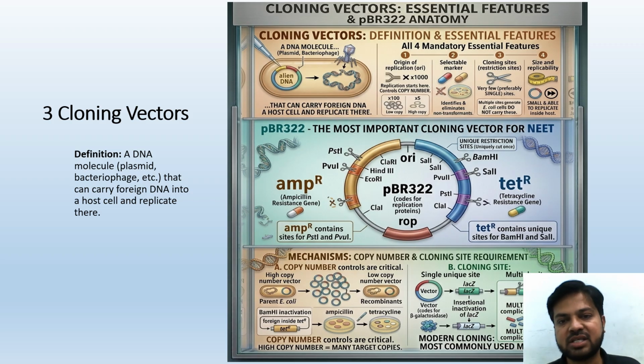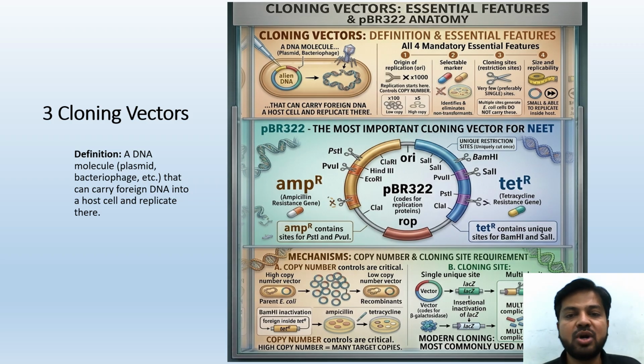One is ORI, origin of replication. Second is selectable marker, third is cloning sites, and fourth is size and replicability. Let's see what those four mandatory essential features are. It has to have ORI. Replication starts here and it controls the copy number. If there is no ORI, then the copy number will not be controlled.